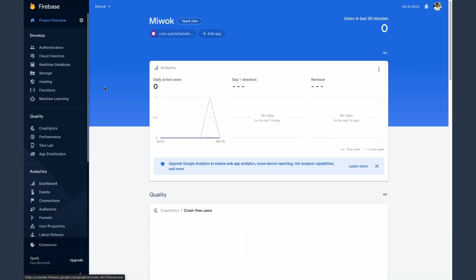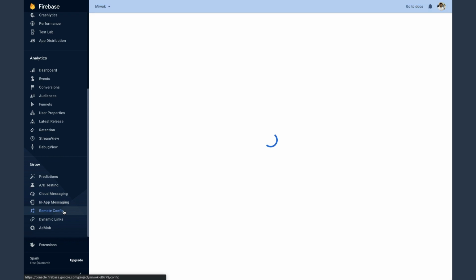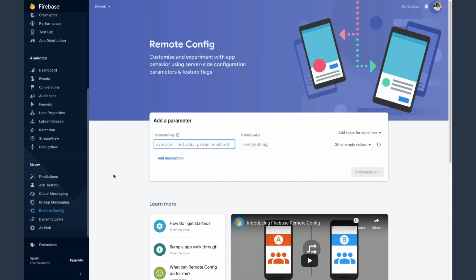So here we are in the Firebase console with my project open. Let's go down to the remote config section where we can create some parameters. After clicking on remote config in the navigation bar, I'm presented with a screen where I can enter the name of the parameter that controls the ad unit ID. I'll keep it simple and just use ad unit ID. Now by default, the value we want to use here is the ad unit ID of our first rewarded ad, the one that shows an ad every 20 minutes. So I'll paste that in.